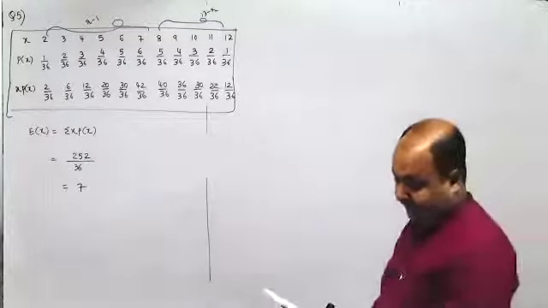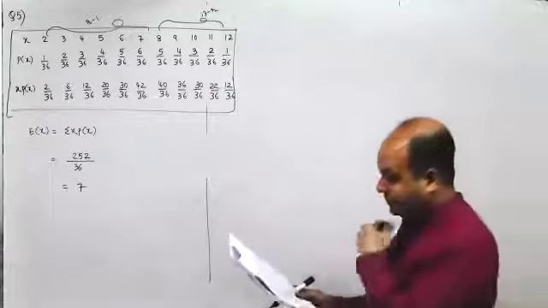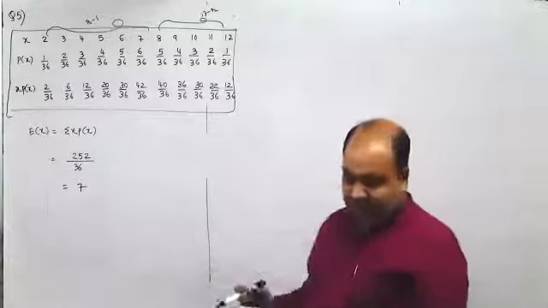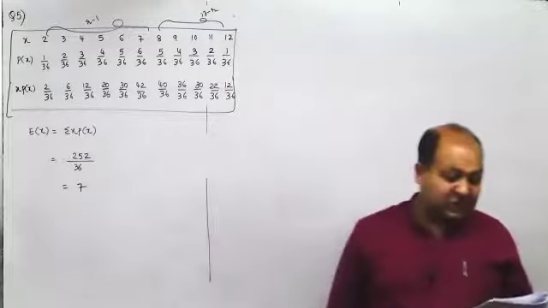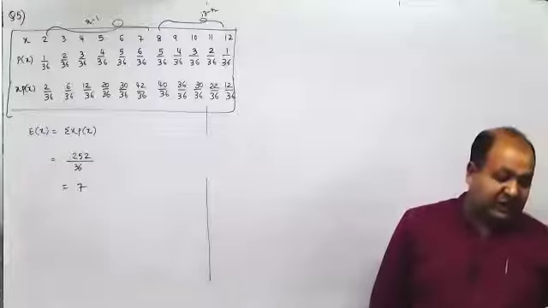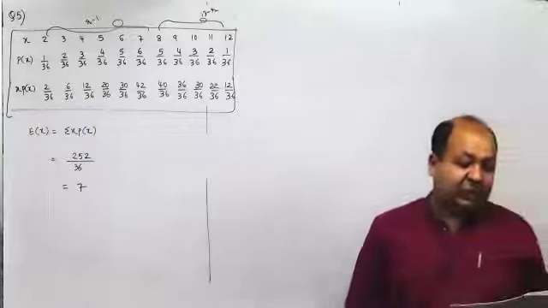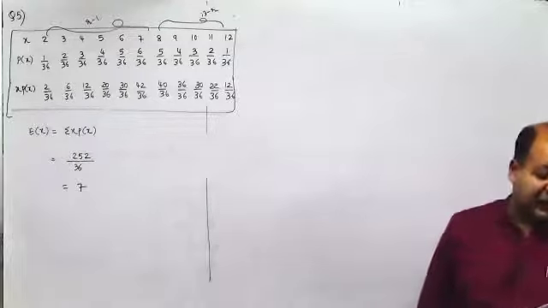Next, question number 2, fill in the blanks. The values of a discrete random variable are generally obtained by counting. The values of a continuous random variable are generally obtained by measuring. E of x is considered to be the mean of the probability distribution of x. This is the fourth one.